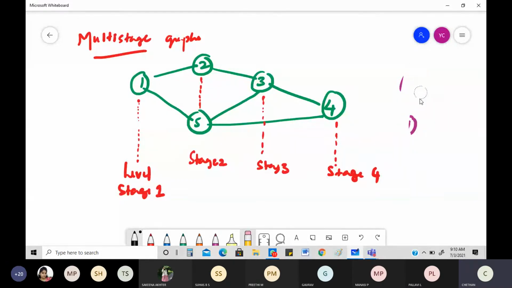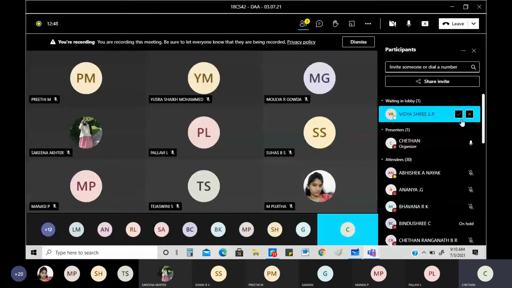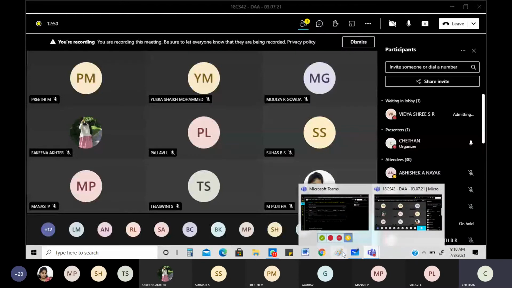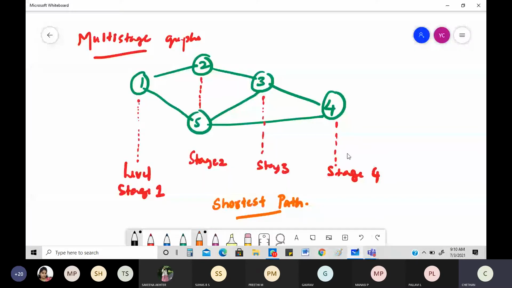Now, what do you need to worry about here? Using this multi-stage graph, can I figure out the shortest path? That is the problem they are going to ask you. If yes, how are we going to do it? There are steps for it. You are going to learn everything step by step, then we will come back to the algorithm and see how it works. First, you're going to learn how the problem is done.